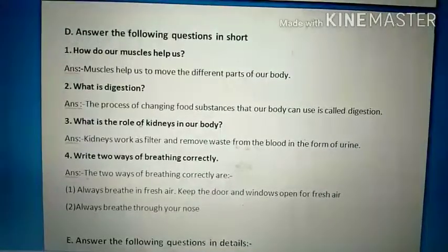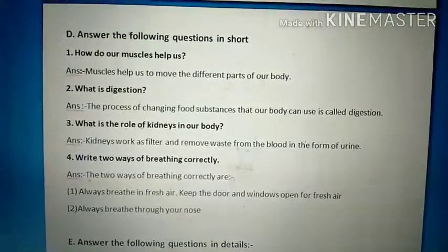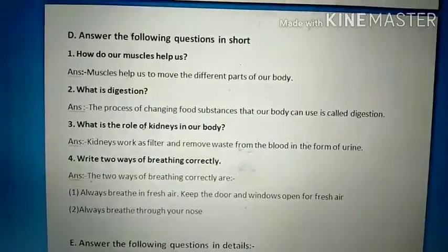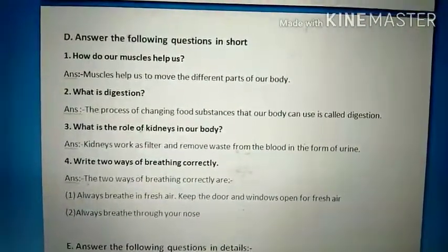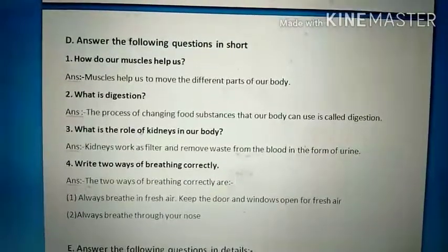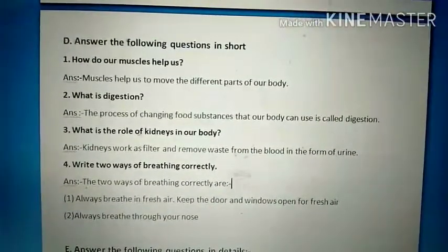I am showing you once again the answers of D. Write the following questions in short, D. I am showing you for 1 minute more, so that whatever you have left, you write it fast.